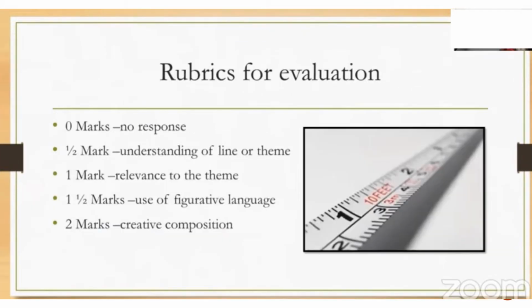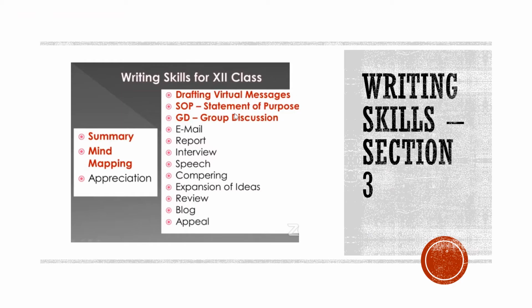So the rubrics for our creativity question number 5: if you do not attempt it, obviously you'll get 0 marks for no response; half a mark for understanding the line or theme; 1 mark for relevance to the theme; 1.5 marks for using figurative language; and you will get the full 2 marks for creative composition. To earn these 2 marks, you have to go through a lot of steps. You need to understand the question and then answer the question accordingly.